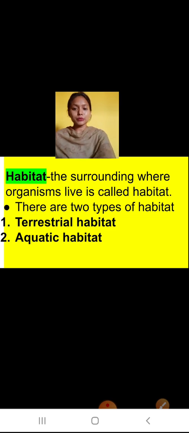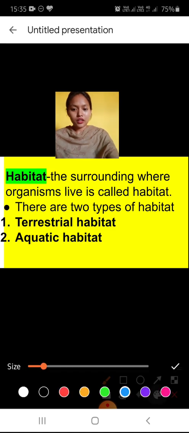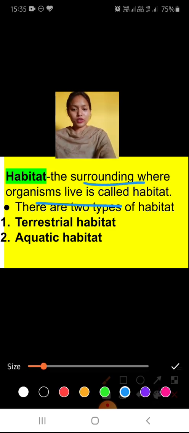Now, let's come to the habitat. Habitat, or habitat, both are the same. The surrounding where organisms live is called its habitat. The surrounding is the habitat, and the features in the organism are the adaptation. Adaptation is the features, and habitat is the surrounding. So any surrounding where an organism lives is known as its habitat.